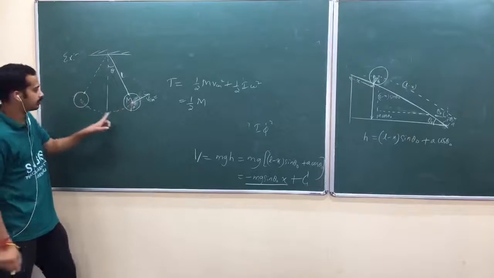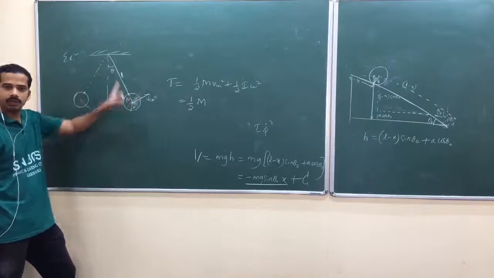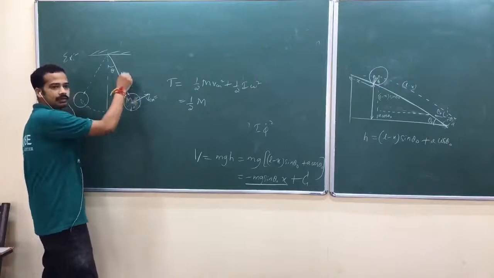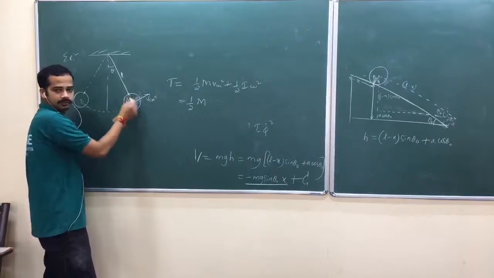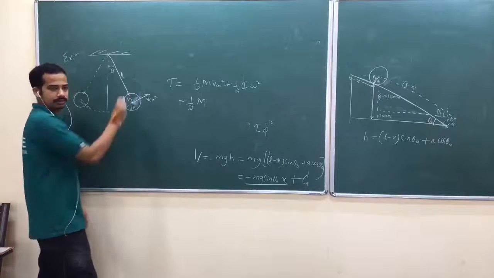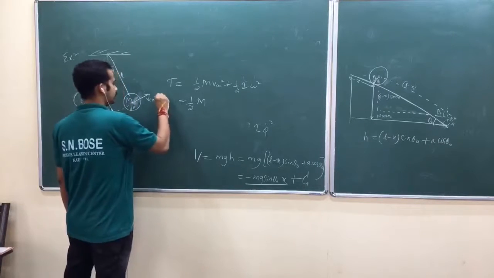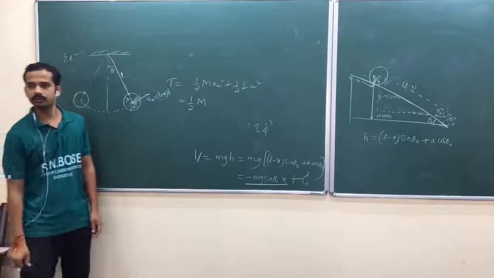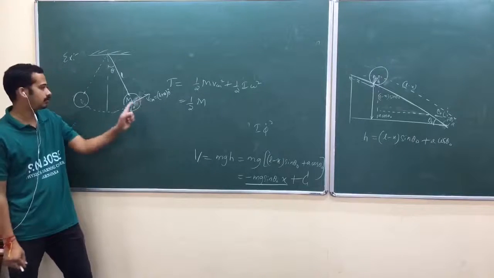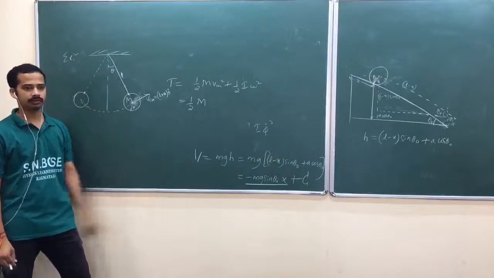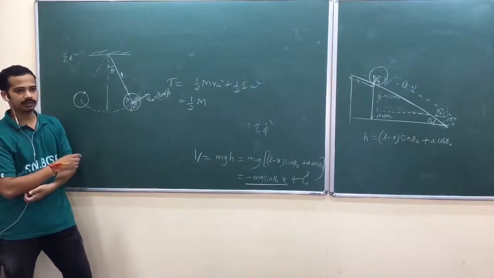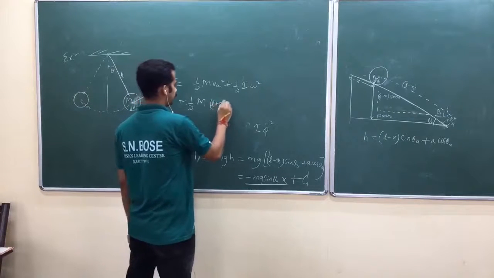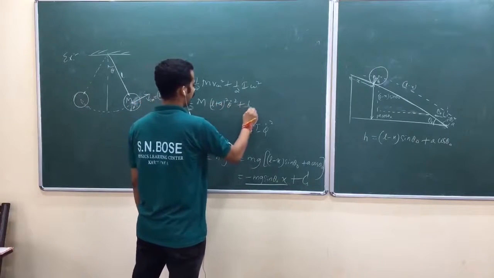Now you can take velocity of center of mass moving in plane polar coordinates, and that's the same as our earlier one. Now look here, this length is L plus A. L is the length of the thread plus the radius of that bob, which we haven't taken earlier. We have taken that as point mass. L plus A into theta dot is the velocity of center of mass. Again, it has only tangential velocity, not radial velocity. So half m L plus A square theta dot square plus half I.